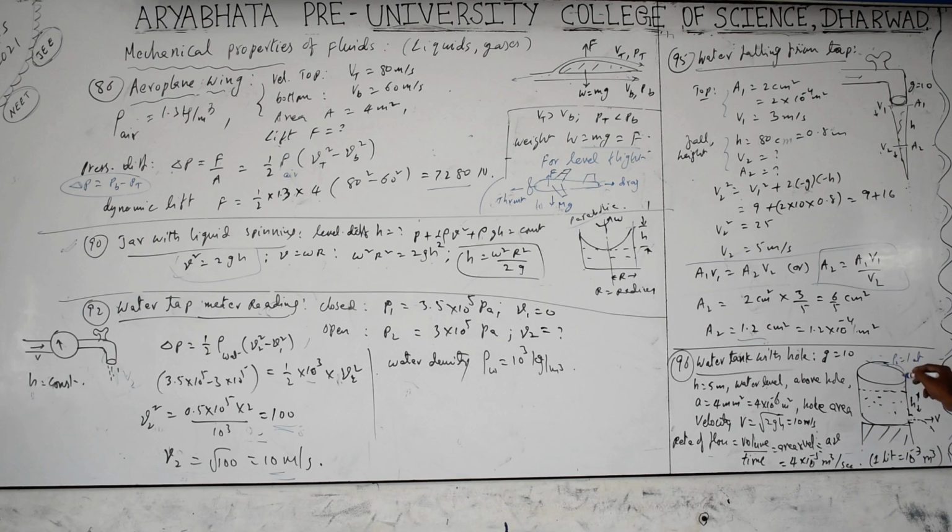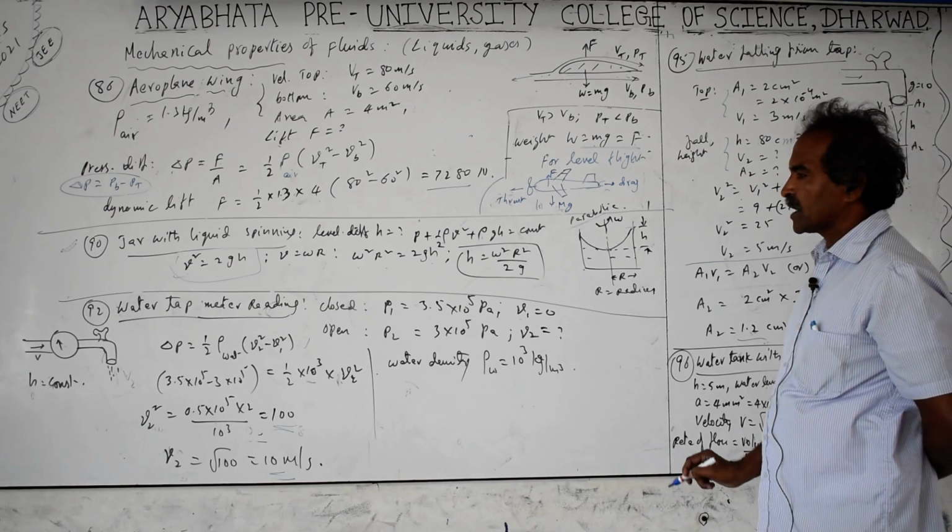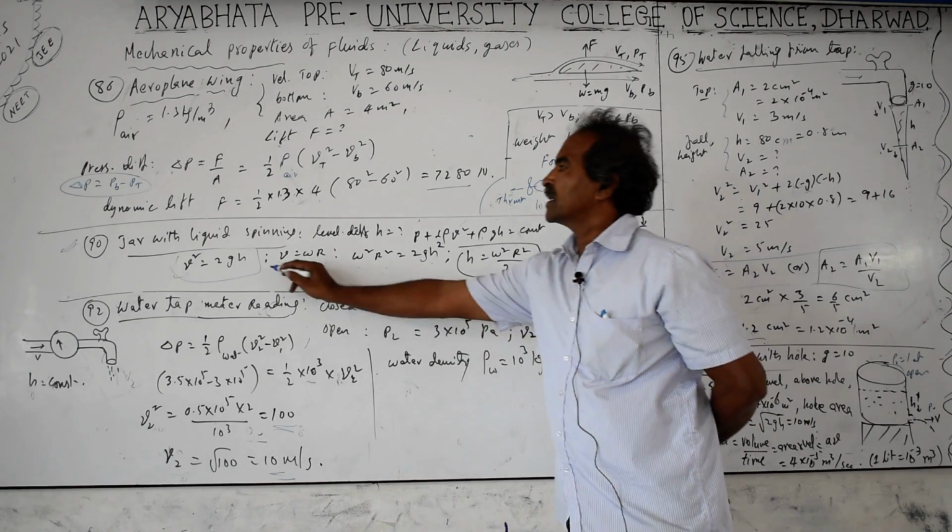The open top is at atmospheric pressure. There is a hole at the bottom, and outside is also 1 atmosphere pressure only. So here the pressure is the same, and only the height difference matters, so you will find the velocity. The water coming out of this hole has a velocity v equal to root of 2gh, v square equals 2gh. Here also we have to use it, as in the previous case.